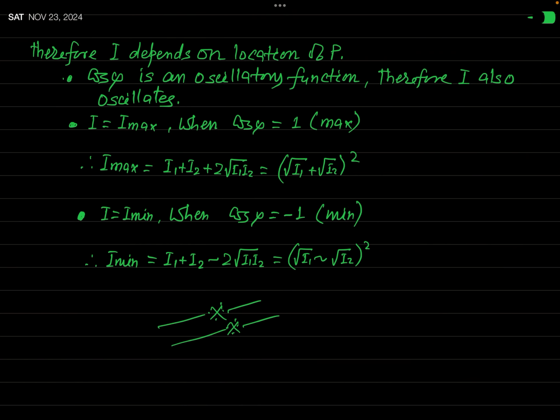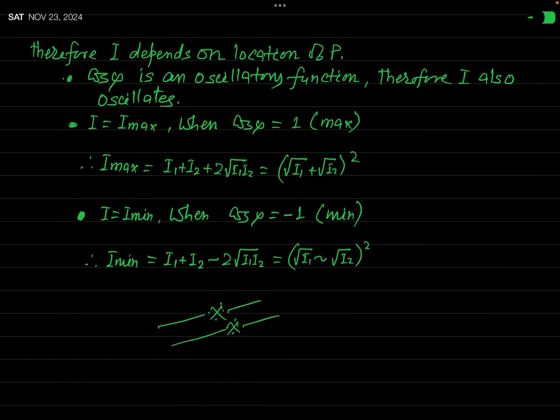That maximum intensity will be I1 plus I2 plus 2 times of a square root of I1 into I2, because cos phi is 1. And that can be written as root over I1 plus root over I2 whole square. This result I have mentioned in the beginning directly without any proof. But now you know how we can say that maximum intensity will be equal to this much. Is it clear? Definitely you have understood.